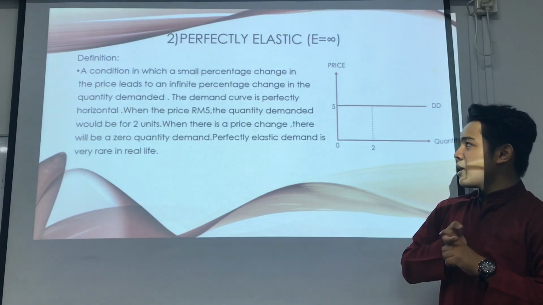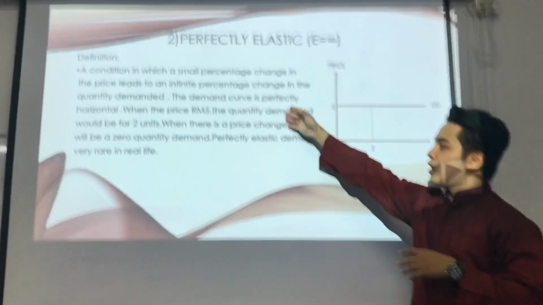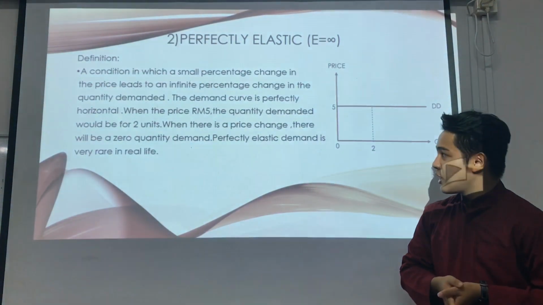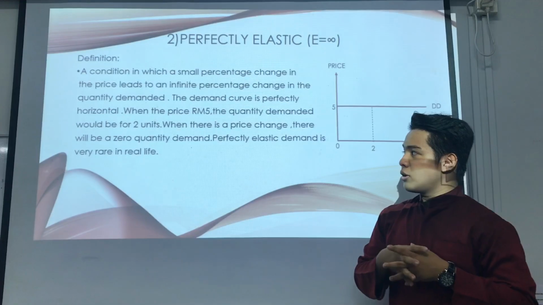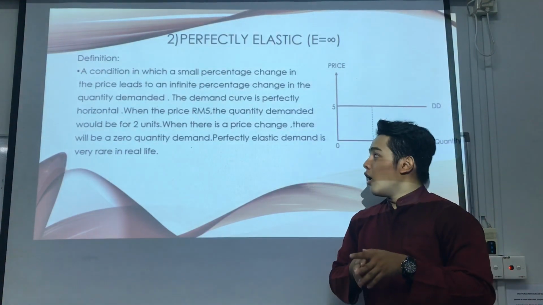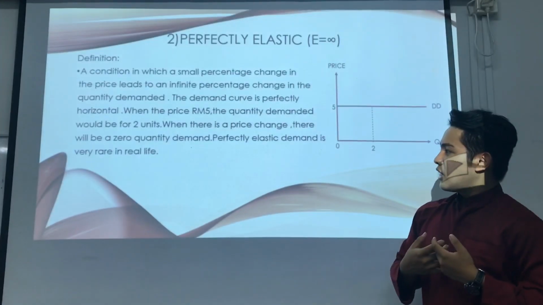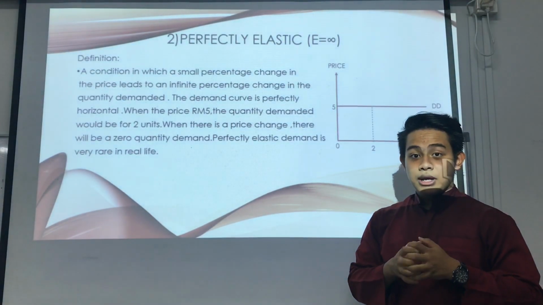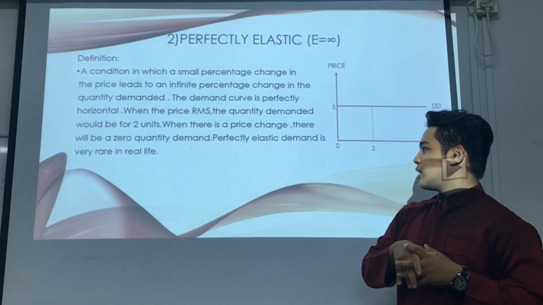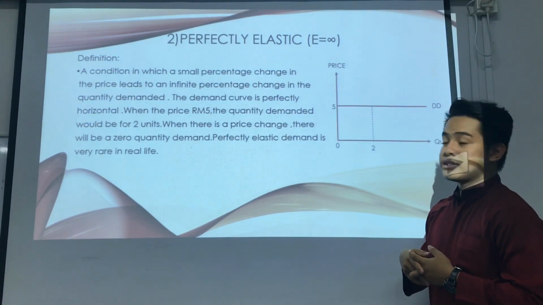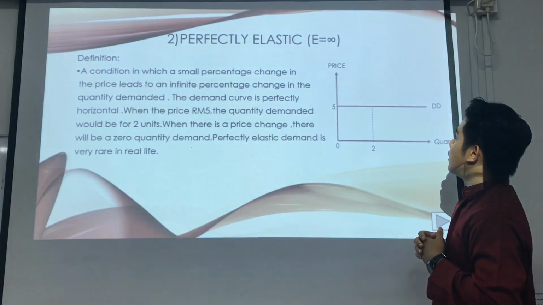So the demand curve is perfectly horizontal. When the price is RM5, the quantity demanded will be 2 units. When there is a price change, there will be zero quantity demanded. Perfectly elastic demand is very rare in real life. You can see this graph.